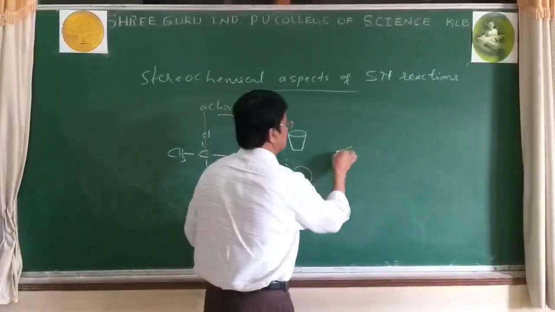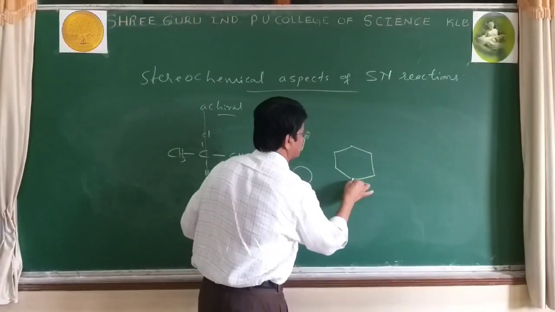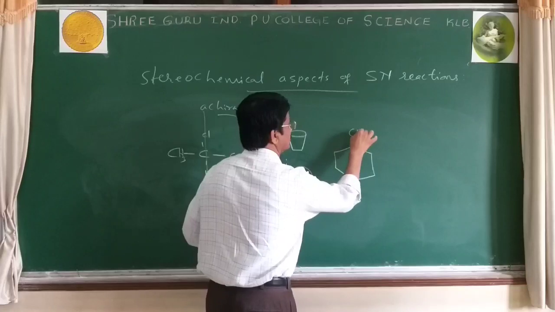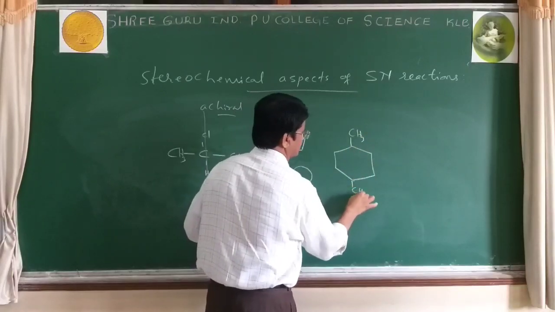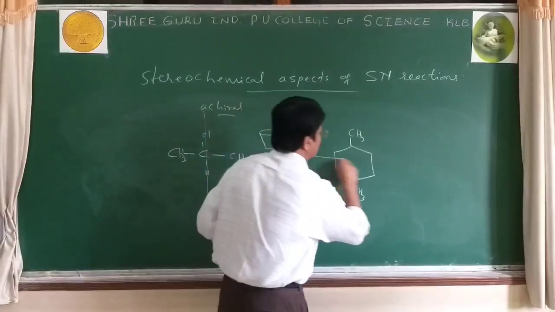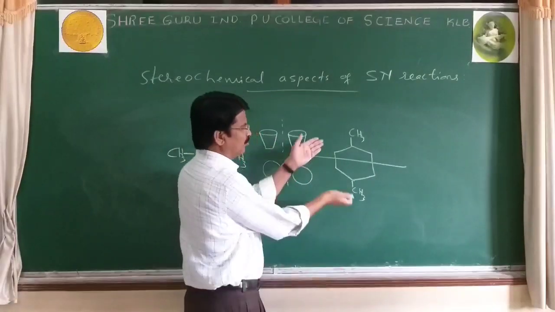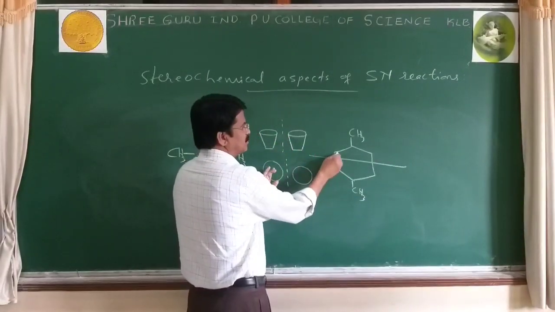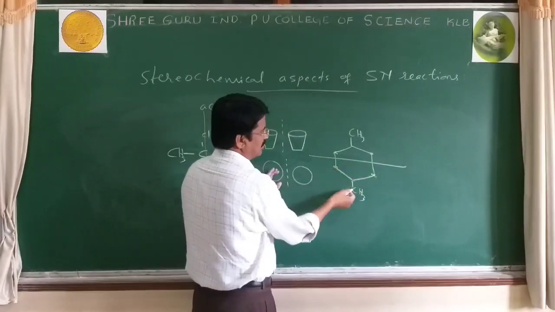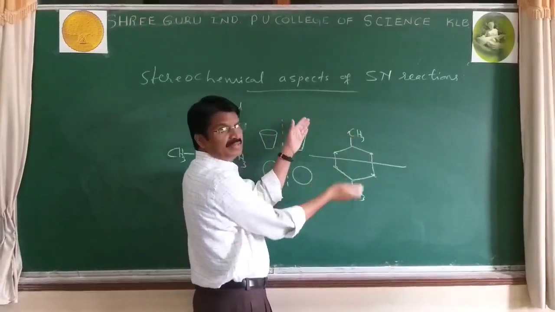And even a ring system with CH3 groups: when you divide the molecule like this and fold it, these halves overlap.